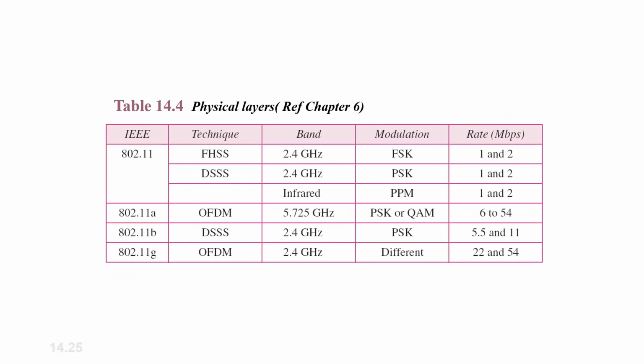The next one is direct sequence spread spectrum, also called DSSS. It works in a band of 2.4 gigahertz. The modulation technique is PSK. It is a spread spectrum modulation technique primarily used to reduce overall signal interference. The direct sequence modulation makes the transmitted signal wider in bandwidth than the information bandwidth.